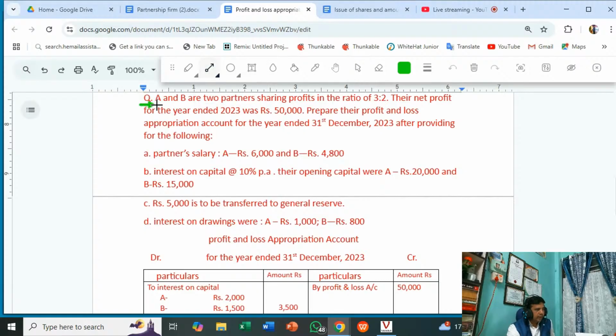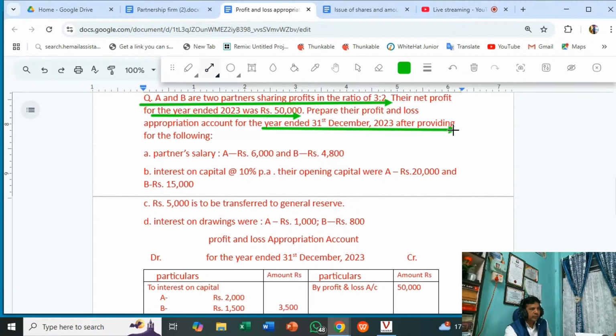A and B are two partners sharing profits and losses in the ratio of 3:2, and their net profit for the year is 50,000. Prepare their profit and loss appropriation account for the year ended 31st December 2023 after providing for the following: partner's salary, A rupees 6,000 and B rupees 4,800.